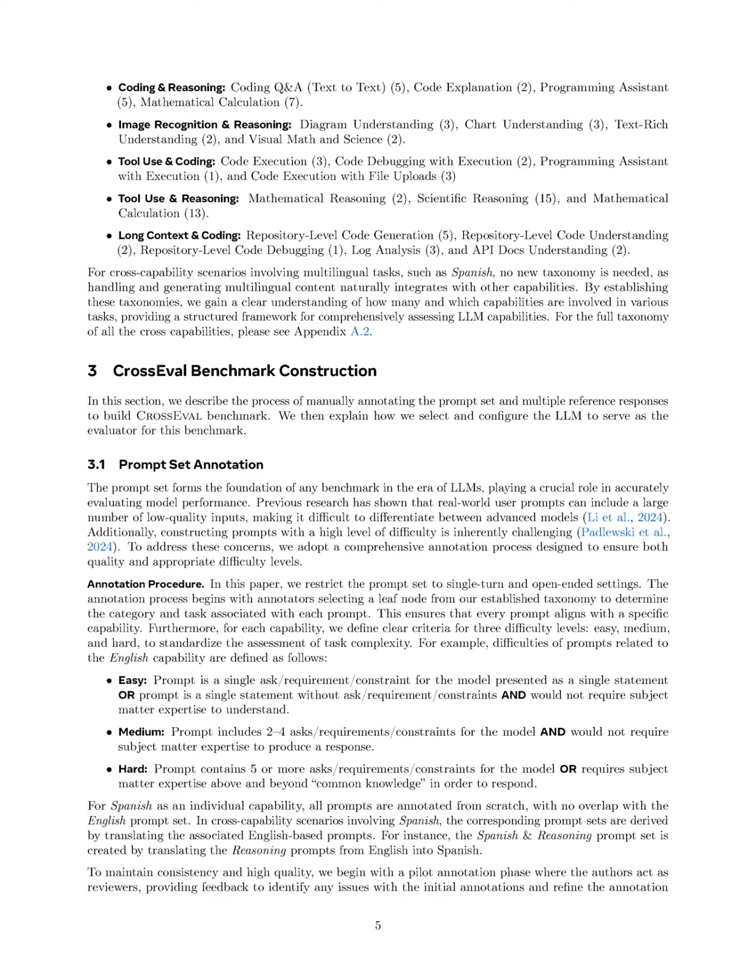Section Summary. In this section, we define and categorize 7 individual and 7 cross-capabilities of LLMs, creating a hierarchical taxonomy that distinguishes between tasks requiring single skills and those needing integrated abilities. This framework allows for a comprehensive evaluation of LLMs across various real-world scenarios, ensuring broad coverage of core skills such as reasoning, coding, and multilingual tasks.